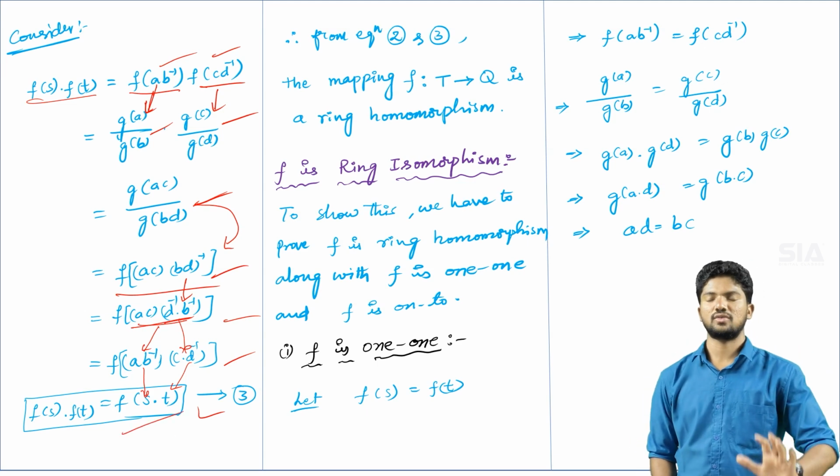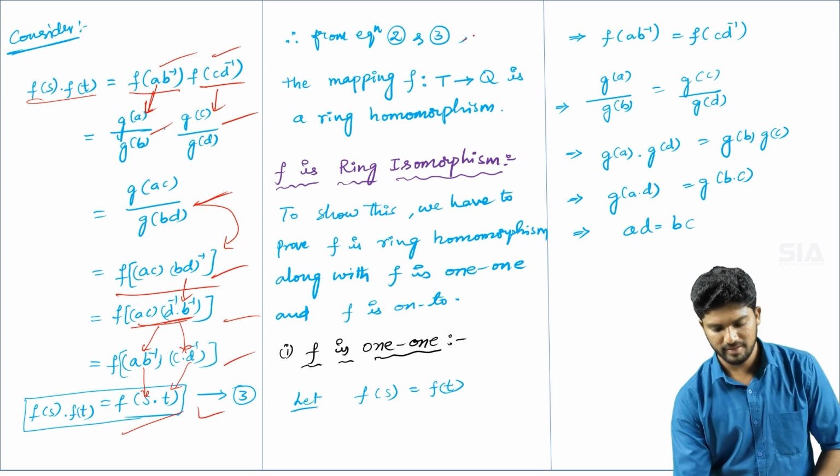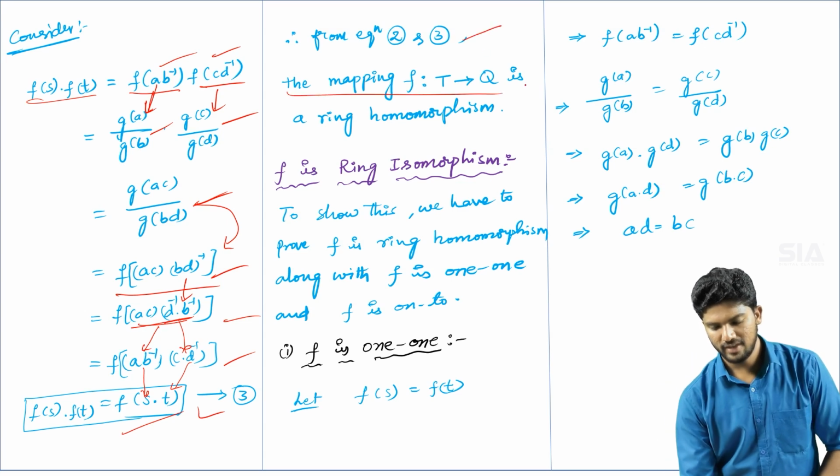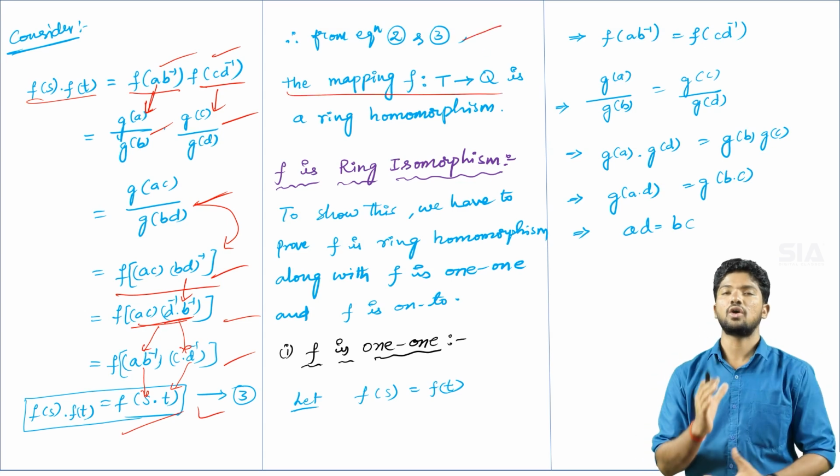So the two conditions of homomorphism are satisfied by the given mapping f. Therefore, from equations 2 and 3, the mapping f from T to Q is a ring homomorphism.